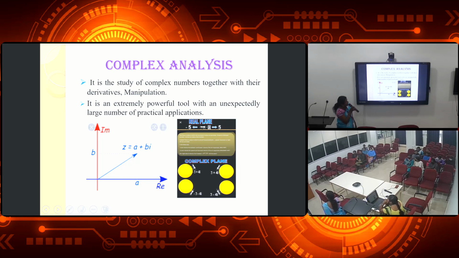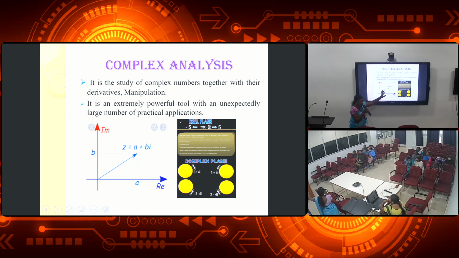Next, complex analysis. It is the study of complex numbers together with their derivatives and manipulation. It is an extremely powerful tool with an unexpectedly large number of practical applications. We can see, suppose